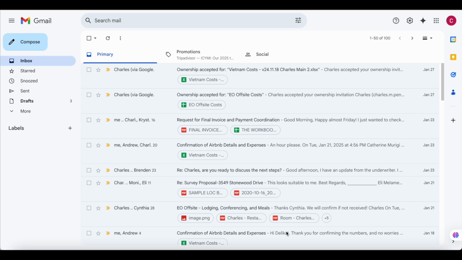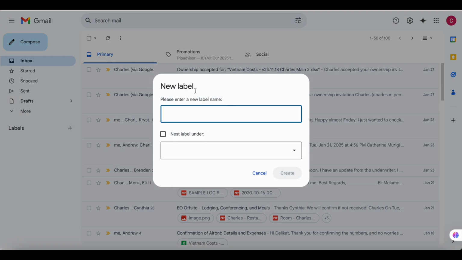So to create a label, we are going to go to the left panel. Here you can see labels, and next to it is a plus sign. Once you click on the plus sign, a pop-up will appear, and here you can write now the name of the labels that you want to use. We're going to use just 3 labels for now, but as I have shown you, you can create a number of labels. So I'm going to start with urgent,